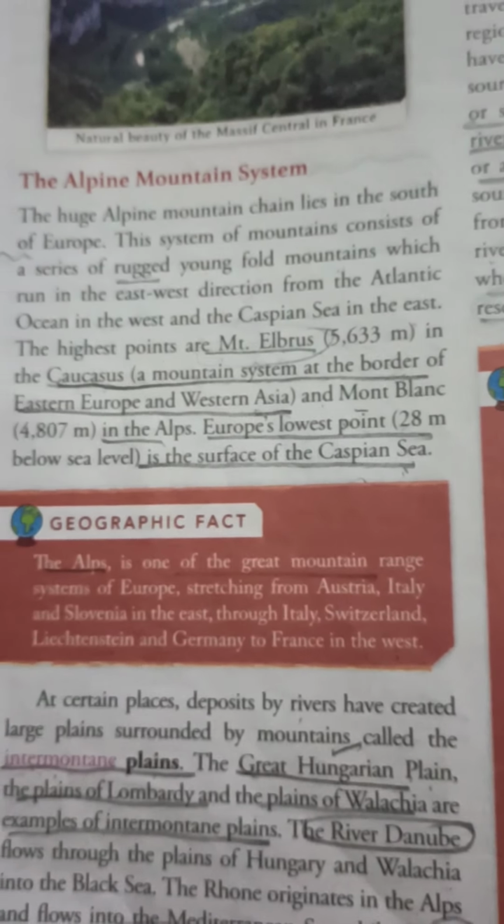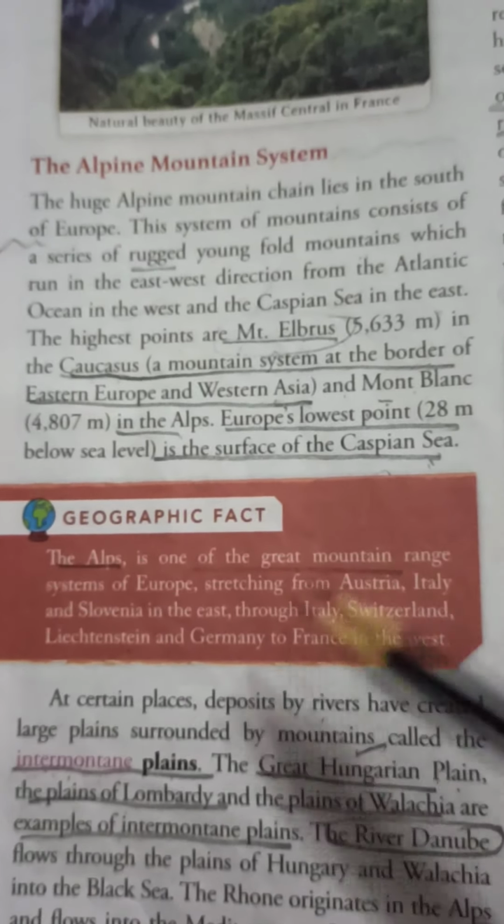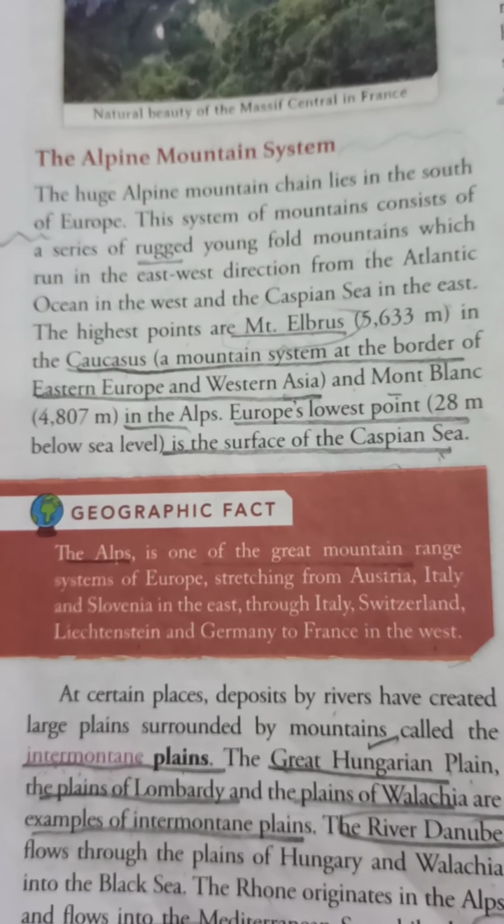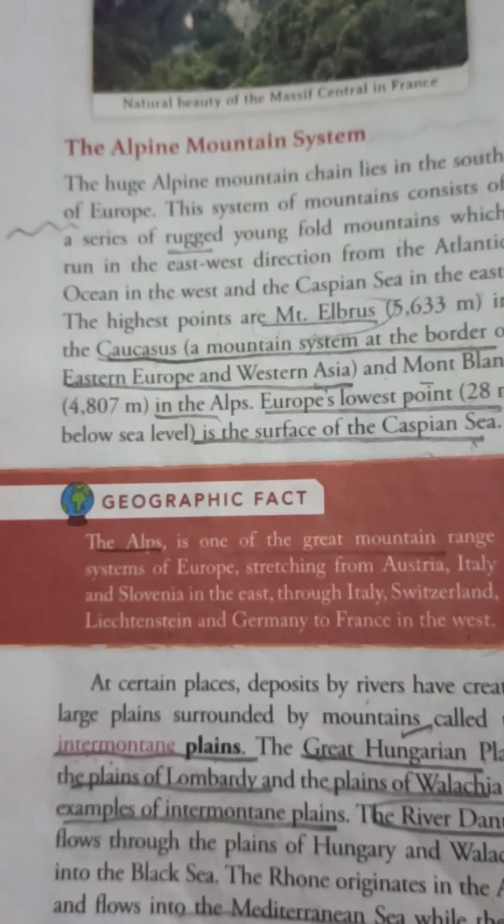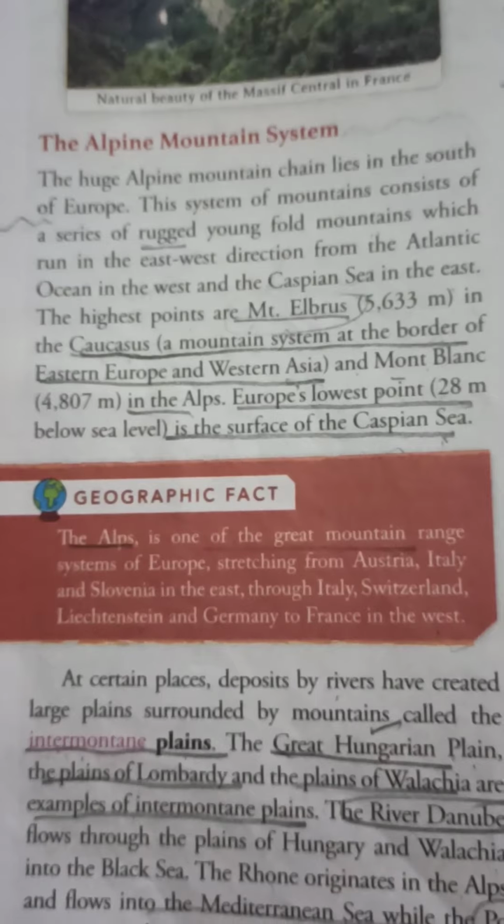Okay, children, up till here, just go through it and just learn the great mountain range system of Europe is Alps. It stretches from Austria, Italy, Slovenia in the east through Italy, Switzerland, Liechtenstein, and Germany to France in the west. This much in the video, and after this video you'll have some questions which you are to solve.